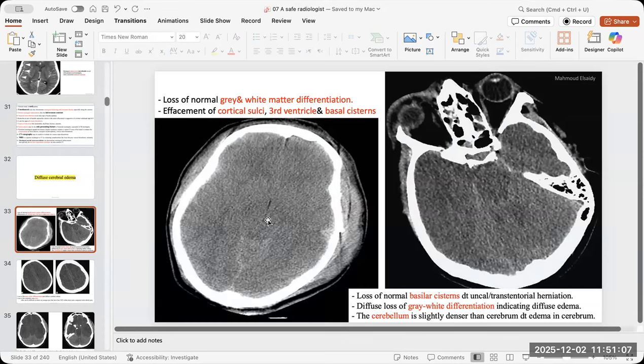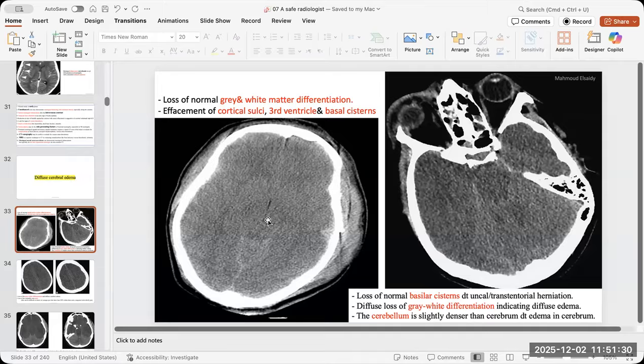But in old people, the normal process is to have parenchymal volume loss and large sulci and ventricular system. So if you find the vice versa in young patients, dilated ventricles or sulci, this is an abnormality.